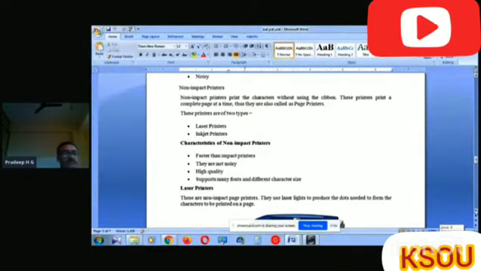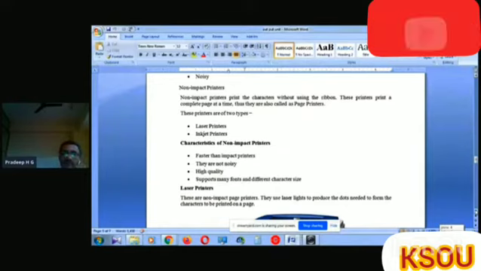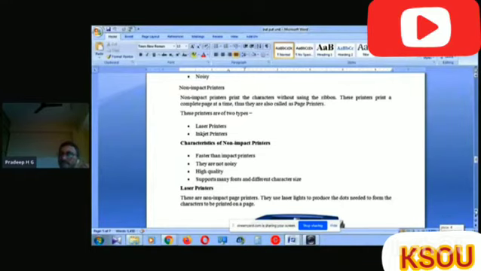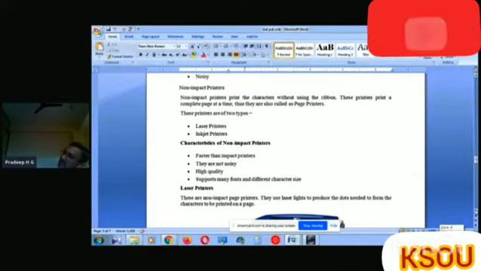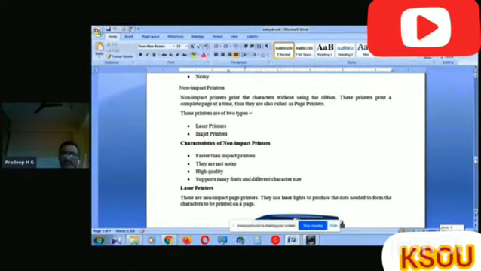In the non-impact printer, no sound is produced because the printhead doesn't come in contact with the ribbon or the paper. High quality: the quality of the character or the image is high when we are using non-impact. In the impact printer, we have standard ones like dot matrix, daisy wheel, chain, drum, etc. The quality compared to that is high.